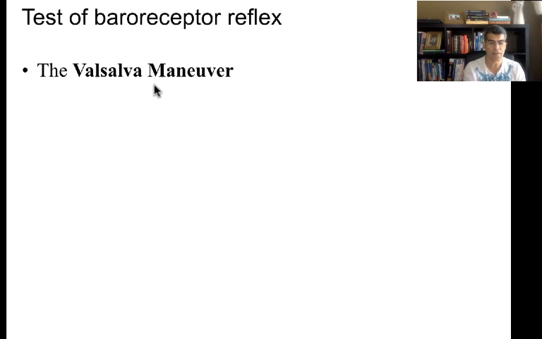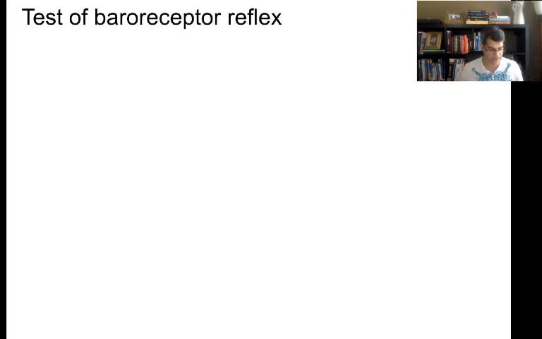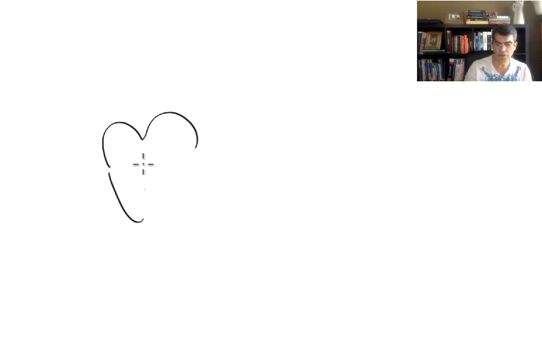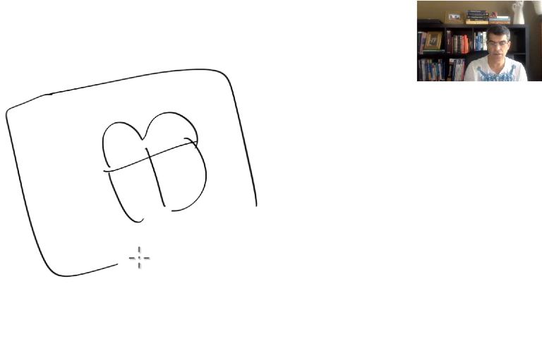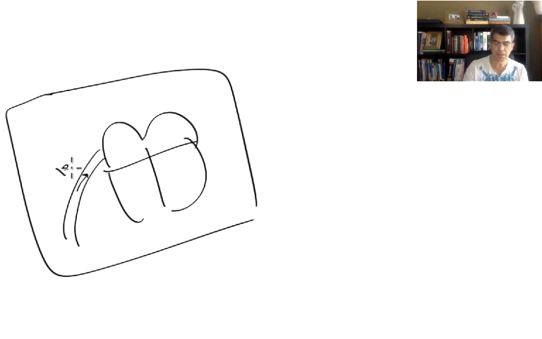So what is going to happen if you do Valsalva maneuver? When you increase the pressure inside the chest, here's your heart, which is inside the chest, correct? This is the chest. That heart is sitting, and blood is coming inside the right atrium. If you increase the pressure inside the chest, therefore less blood is going to get to your right atrium. If less blood comes to your right atrium, that means your preload is going to go down.